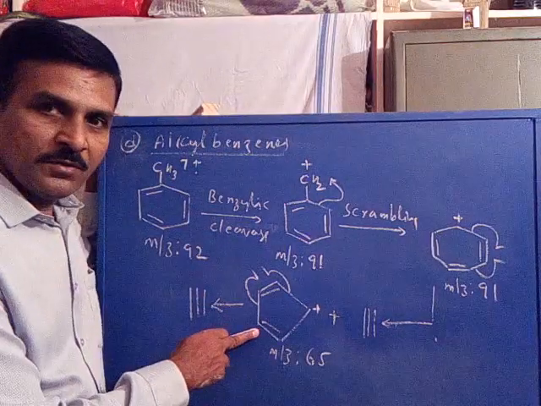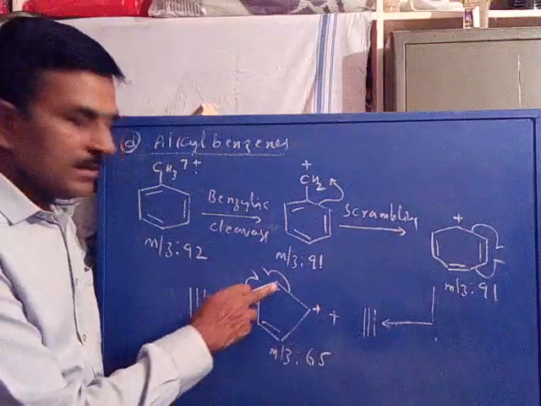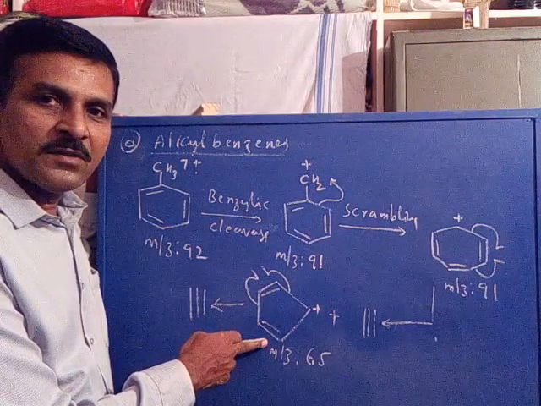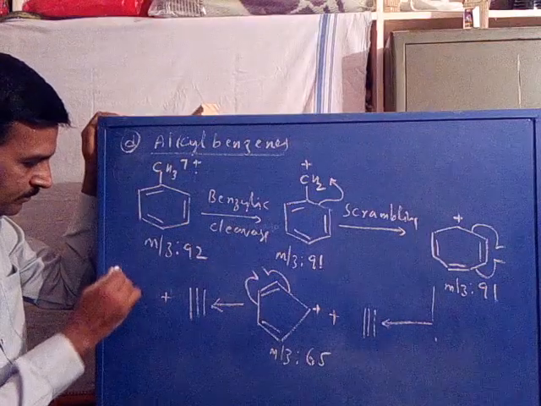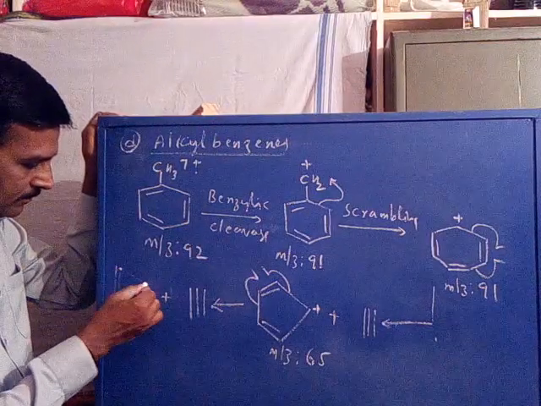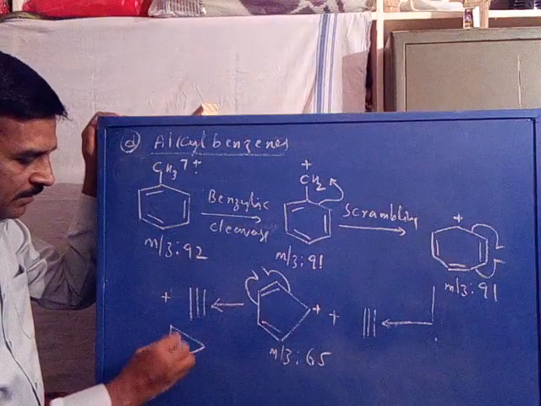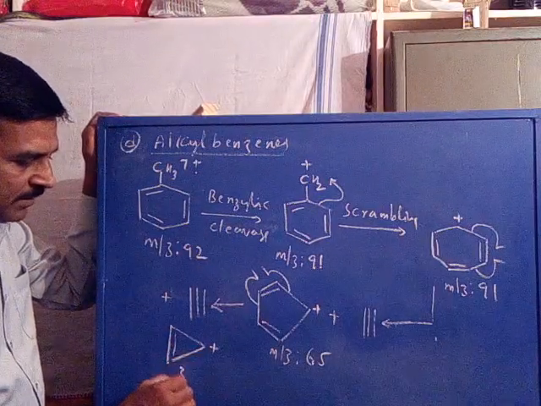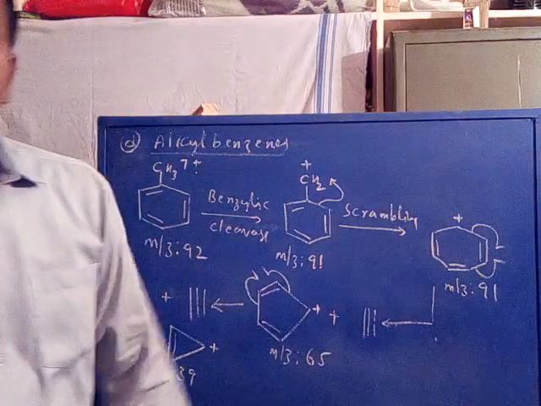From the 5 carbons, if 2 carbons are eliminated as acetylene neutral, the remaining 3 carbons are rearranged to a cyclopropene cation with m/z value 39.